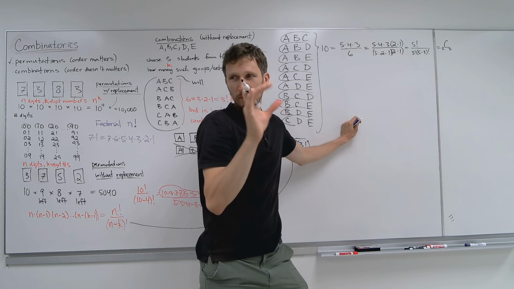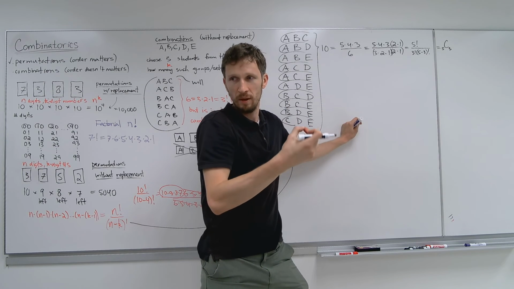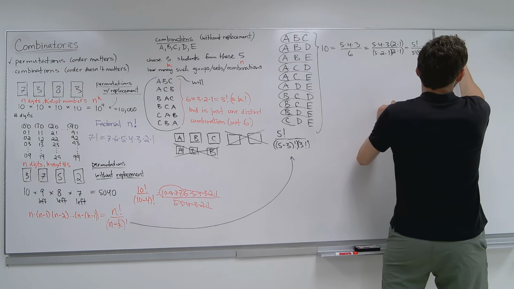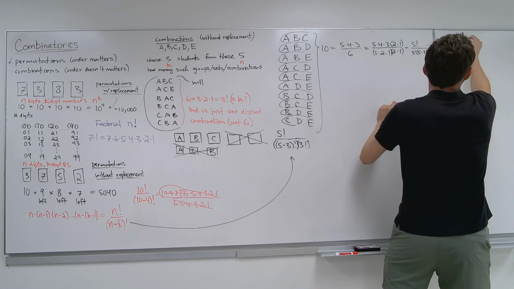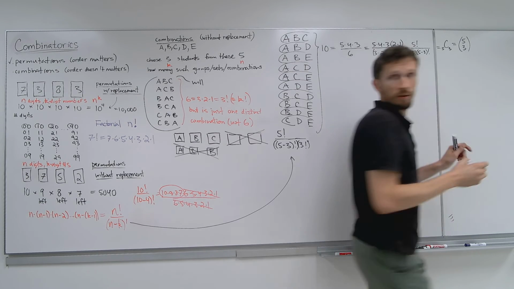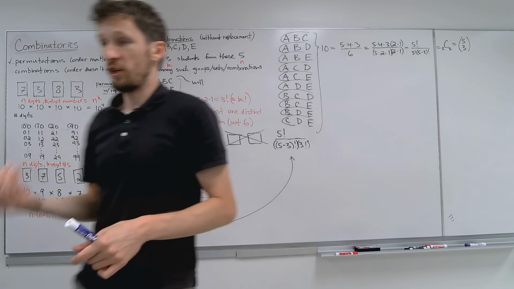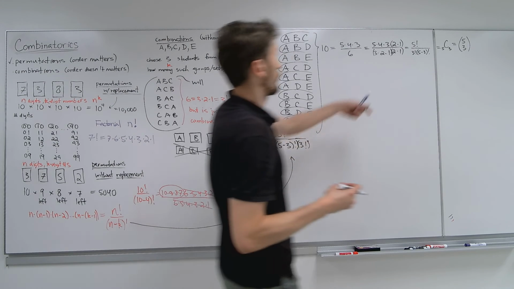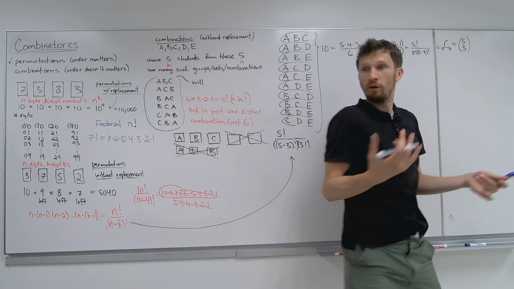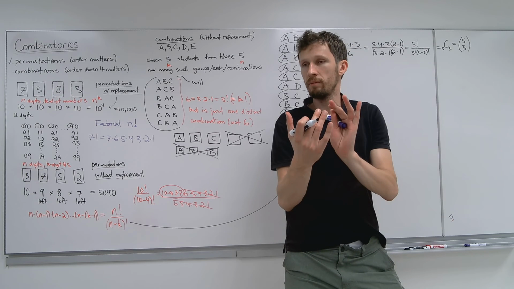Sometimes people do 3 choose 5, some people do 5 choose 3. But you're choosing 3 from 5, and that can be written as 5 choose 3. That's the notation for combinations, choosing. So when I say give me 3 students from a group of 5 students, how many such triplets are there? It's 5 choose 3.